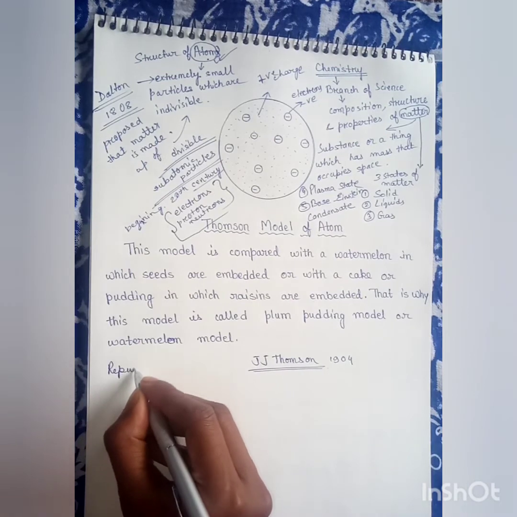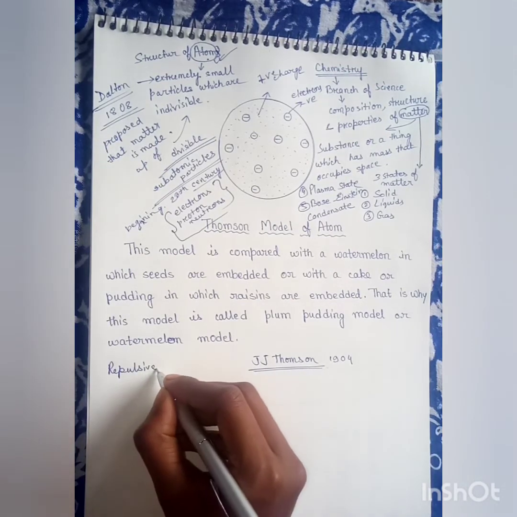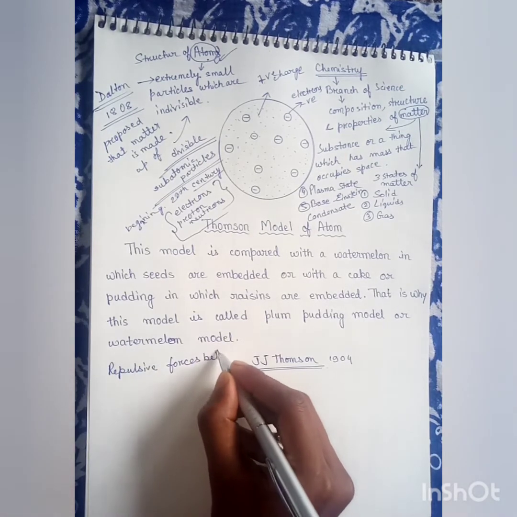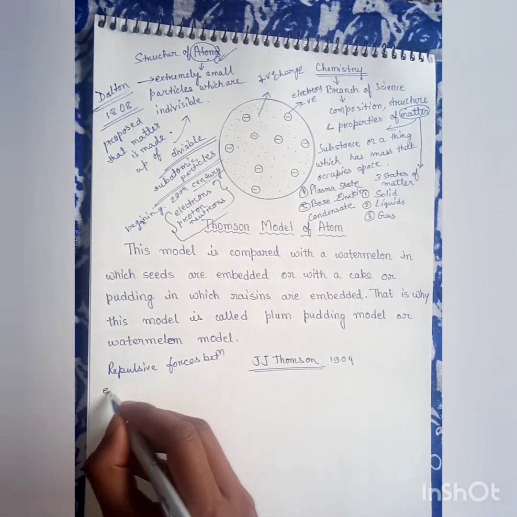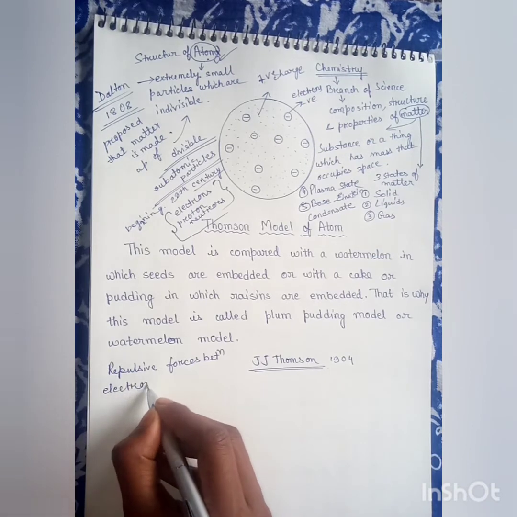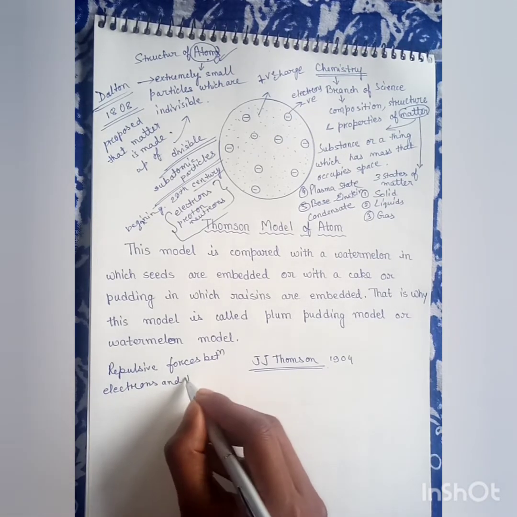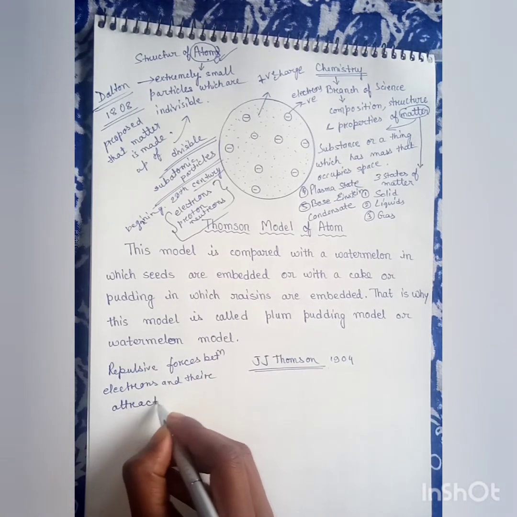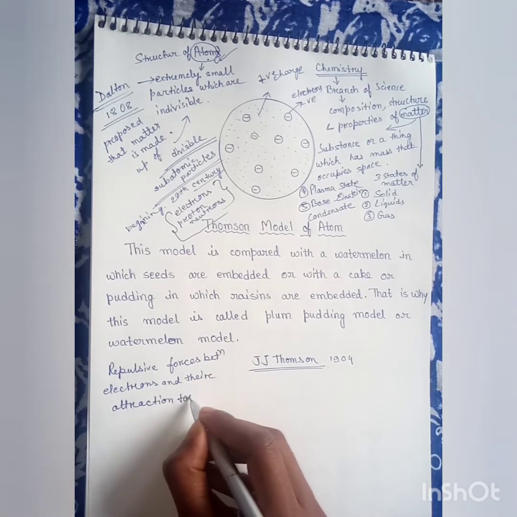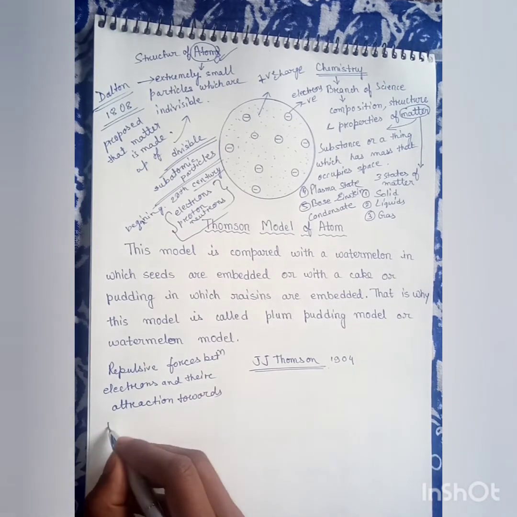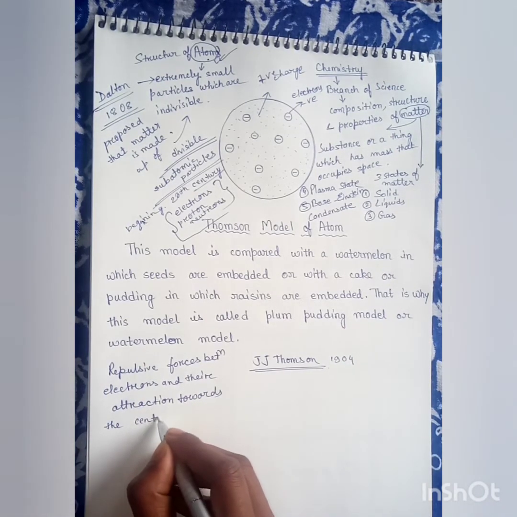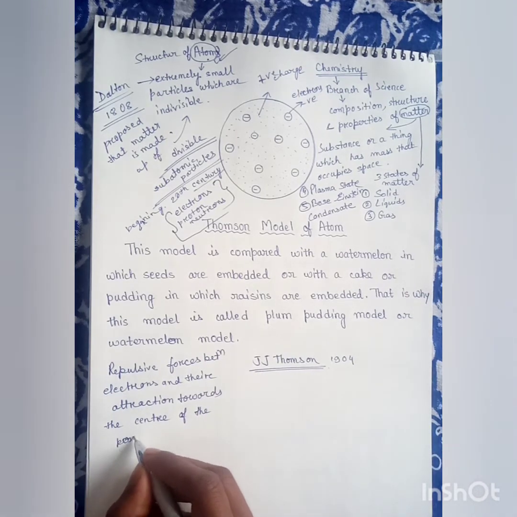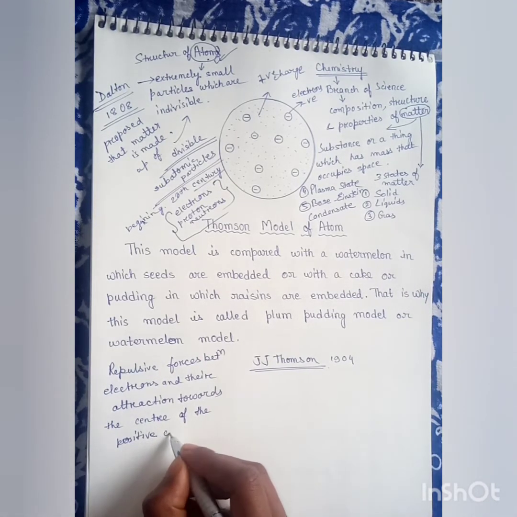Repulsive forces between electrons and their attraction towards the center of the positive sphere.